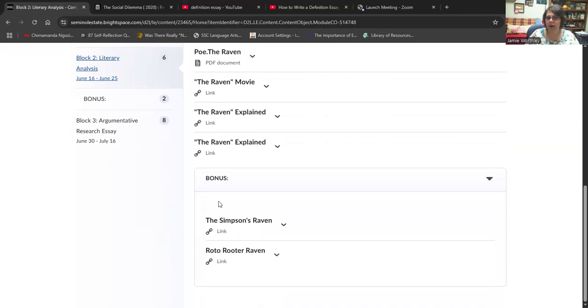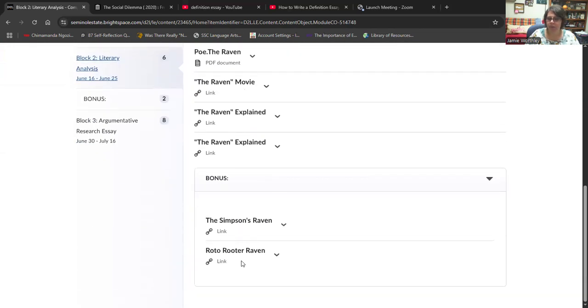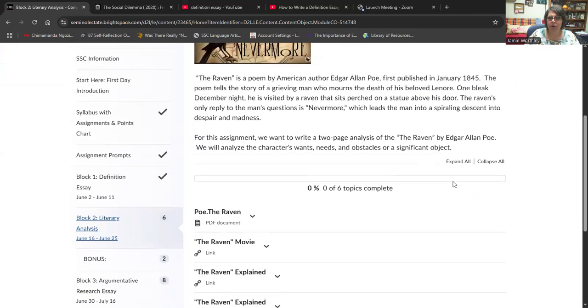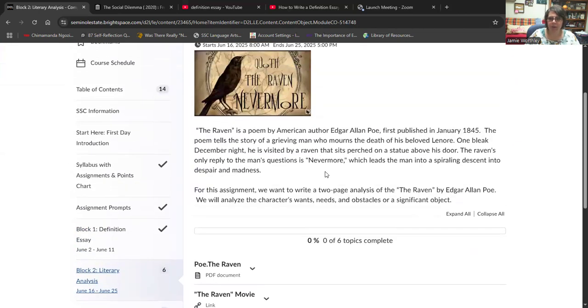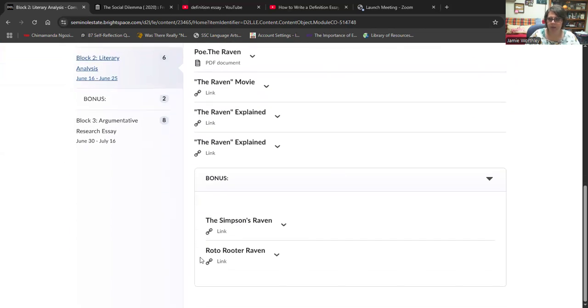And then we'll have some bonus work. I'm going to update that a little bit better. But you will be able to do up to 25 points if you make a video or if you rewrite part of The Raven or something like that. So we will do a literary analysis of Edgar Allan Poe's The Raven. And then you'll be able to have some kind of creative license if you want to do some bonus work for redoing part of The Raven.